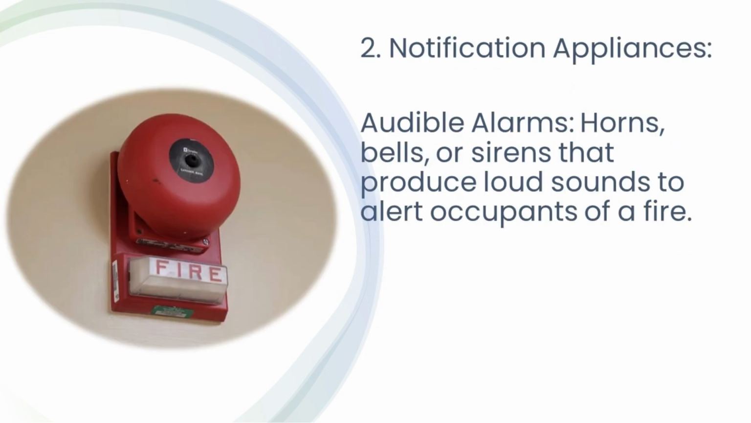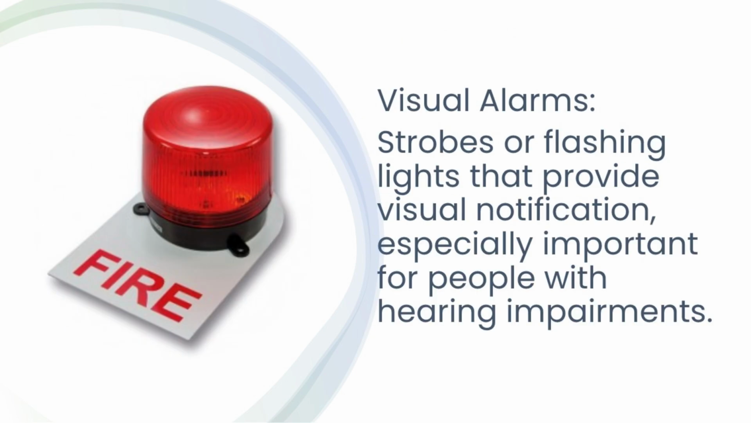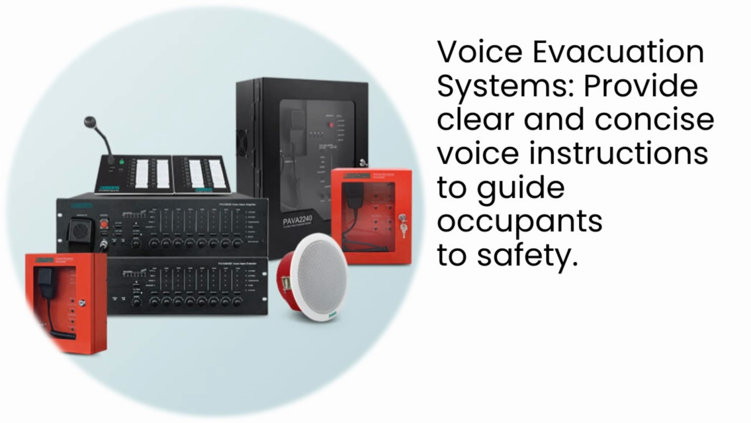2. Notification appliances. Audible alarms, horns, bells, or sirens that produce loud sounds to alert occupants of a fire. Visual alarms, strobes or flashing lights that provide visual notification, especially important for people with hearing impairments. Voice evacuation systems provide clear and concise voice instructions to guide occupants to safety.